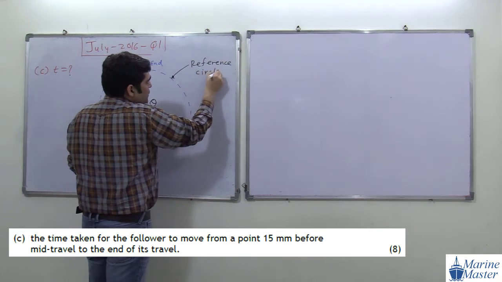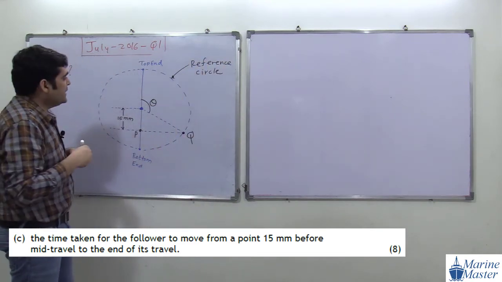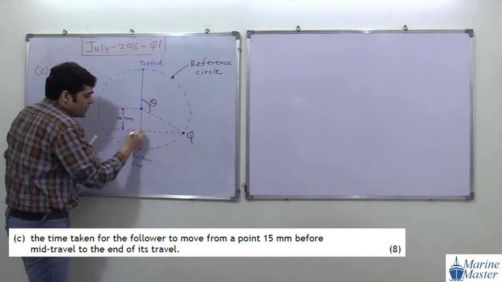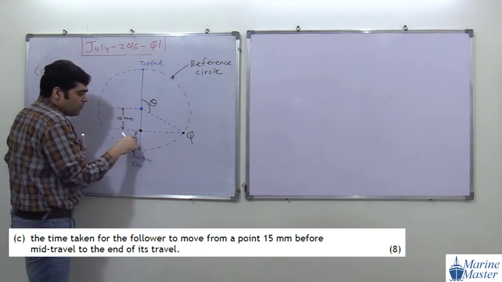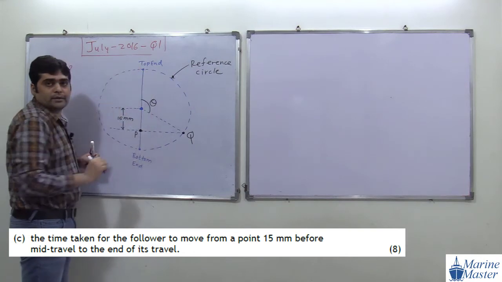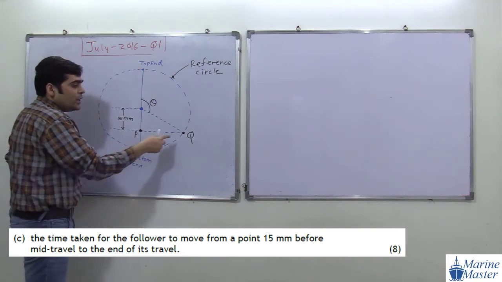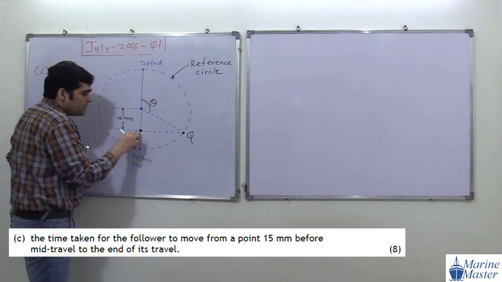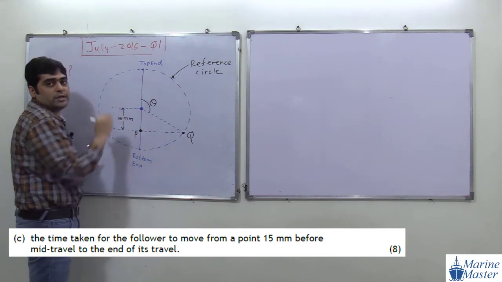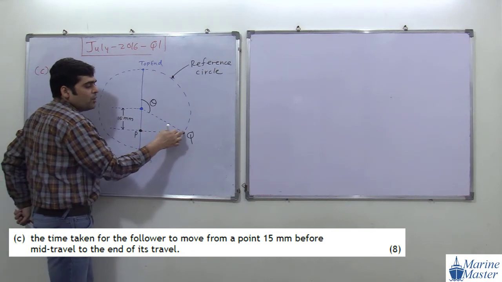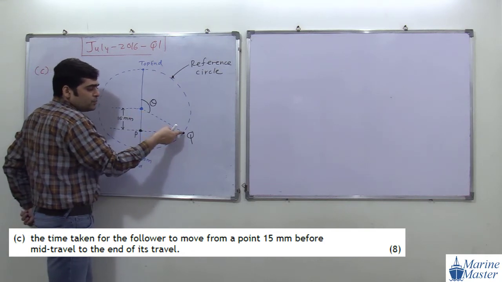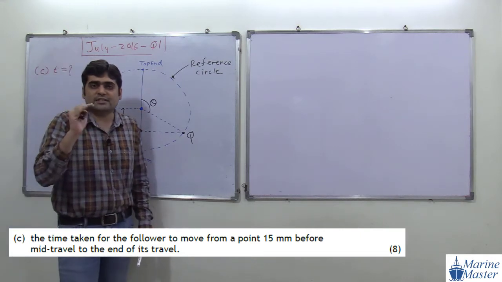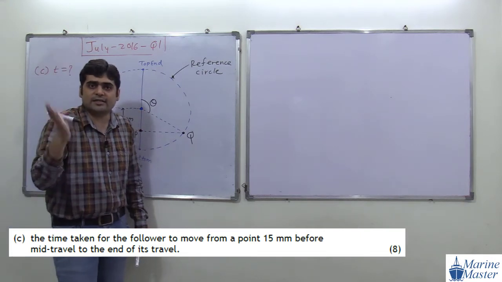Try to see the scenario here. The follower is going from point P to the top end. And the same for point Q. Whatever the time required by the follower when going from this point to this point, the same time is required by the point Q to cover this angle theta, meaning point Q going from this point to this point. Are you getting my point? Try to understand the scenario.